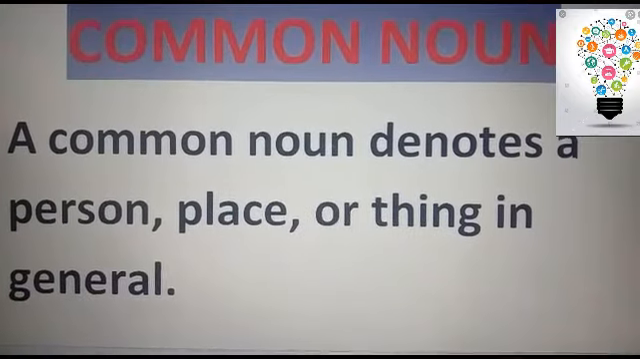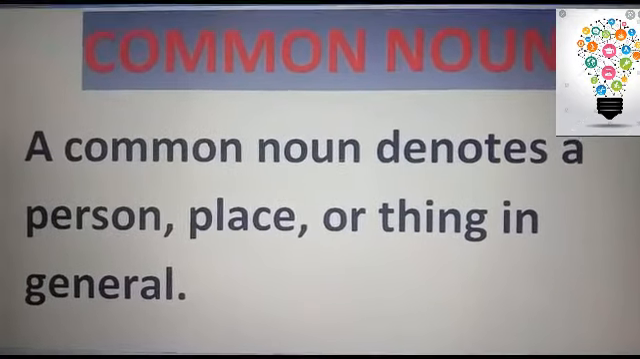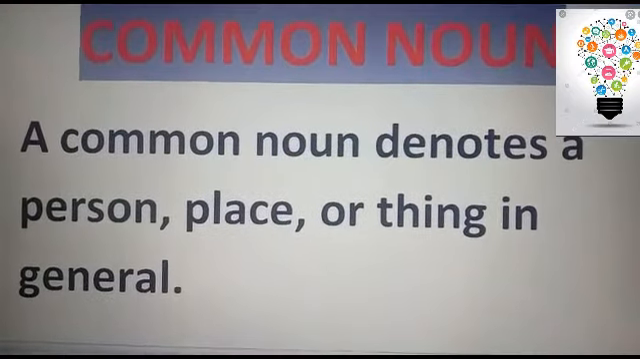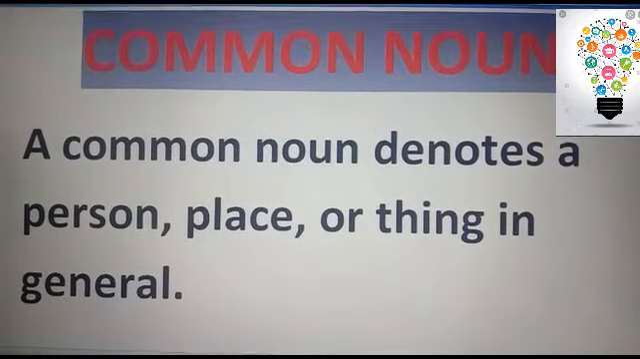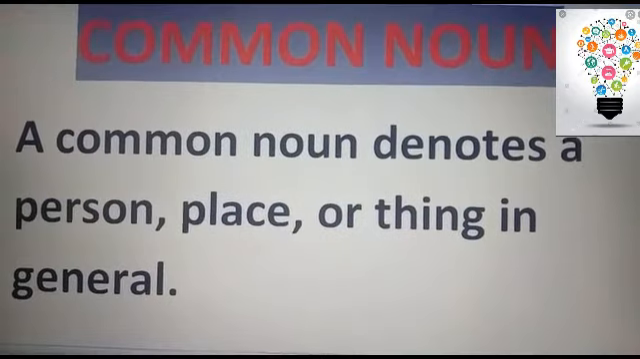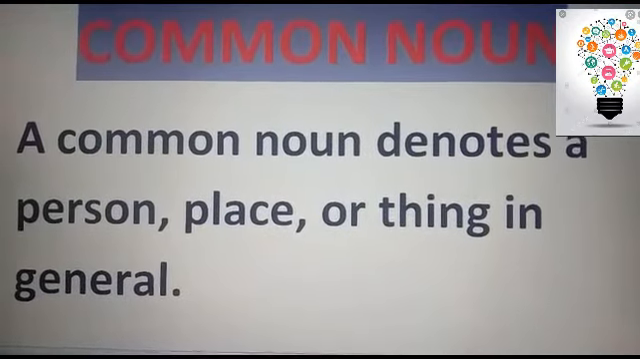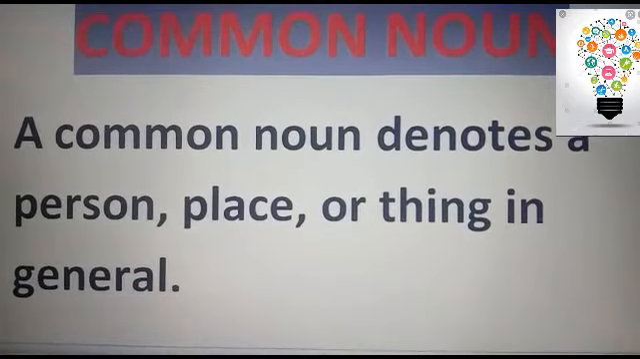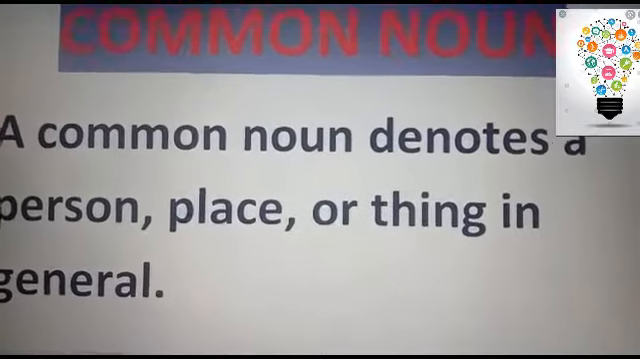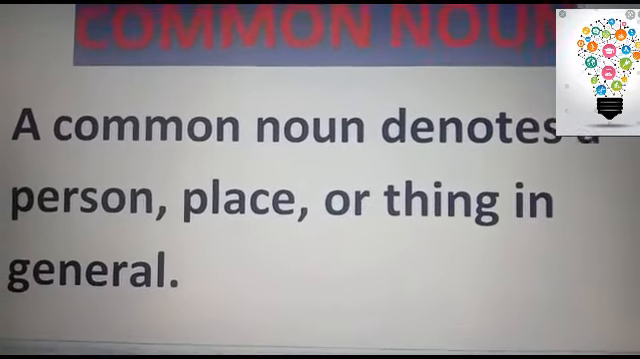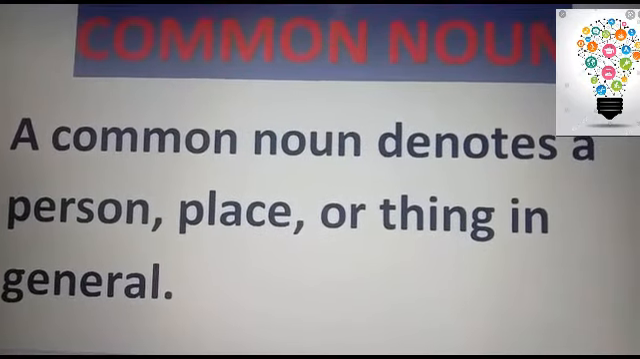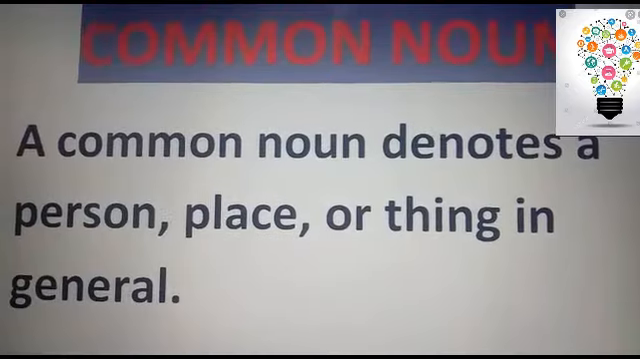A common noun denotes a person, place, or a thing. It is just like proper nouns, right? Now there is just a small difference, that is, in general. If you remember, in proper nouns I focused on a particular thing. For example, you're saying I'm going somewhere, but if you name that place, I'm going to Delhi, that will be a proper noun. That was particular. But common nouns are always in general. You are not specifying where you are going or which place you are going to visit, so you are just talking in general.